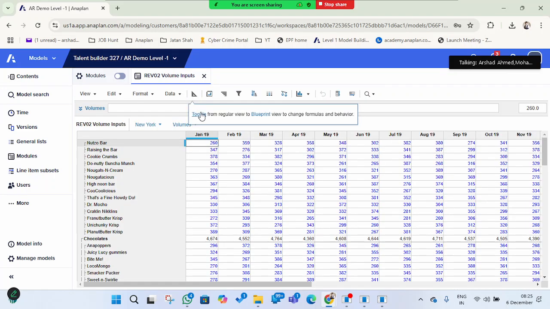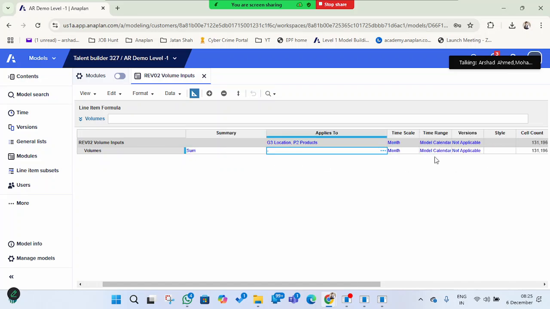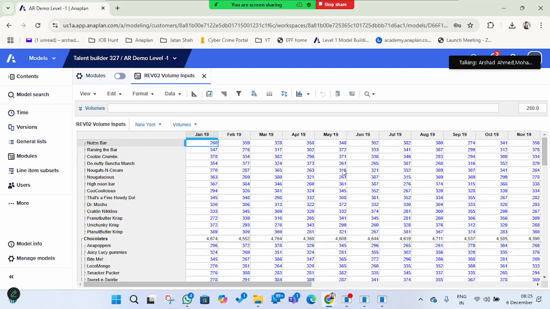If you toggle this and get the blue one here, it is the back end side of the grid view, where you can add formulas, summaries, format, dimensions, time. Every setting you can do here. In general terms you can call it settings. And this is the result based on those settings. This is the grid view.